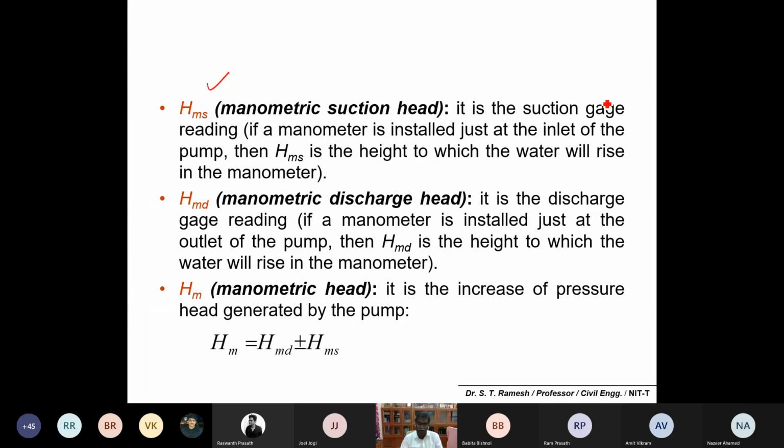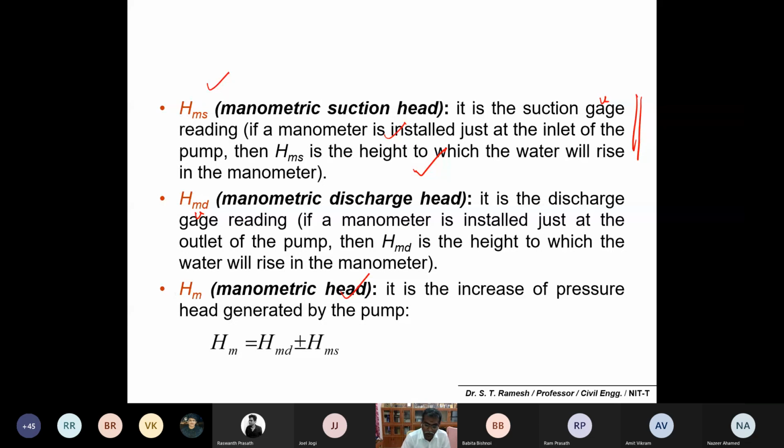Okay, please read out the definition. It is the suction gauge reading, or otherwise a manometer just at the inlet of the pump. Then HMS is the height to which the water rises in the manometer. Please make a note. You can measure in terms of the pressure gauge difference. It is the suction gauge reading. The HMD is equal to the discharge gauge reading, and if you add suction head plus delivery head, you can simply call it the manometric head.